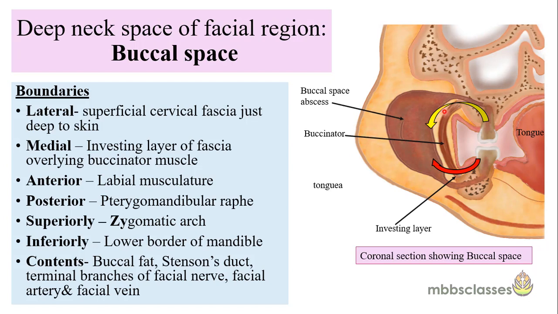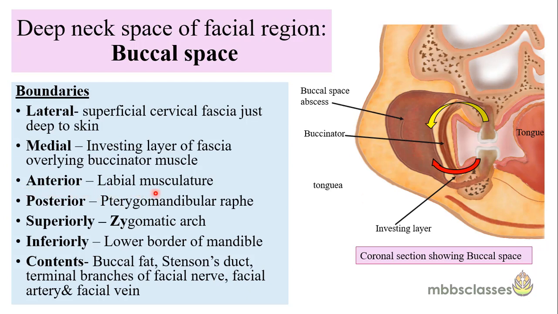From the name itself you can make out. Now let's see the boundaries. The lateral boundary is formed by the superficial cervical fascia, which is present just beneath the skin. If you see here, the medial boundary, here the muscle is the buccinator muscle, and the investing layer of the deep cervical fascia which covers the buccinator muscle forms the medial boundary.